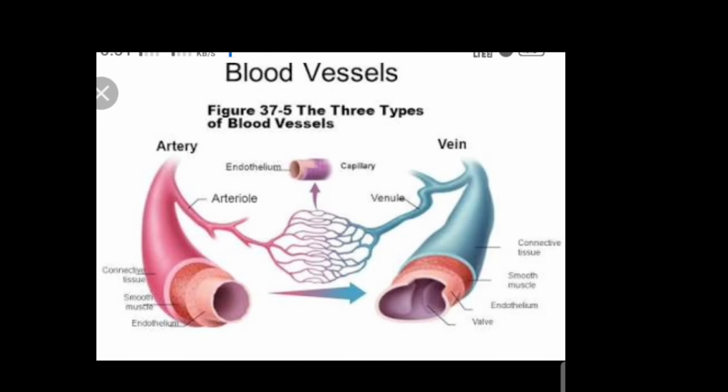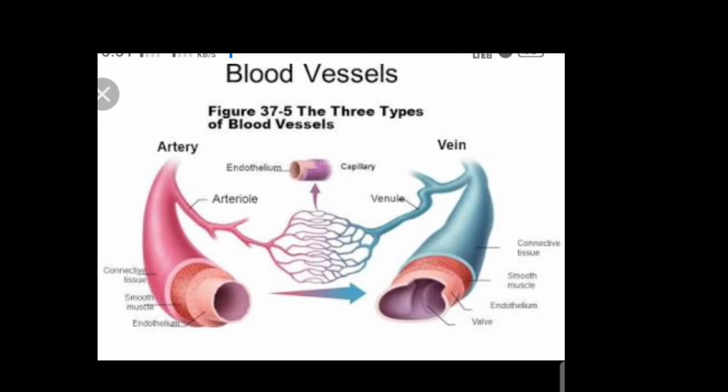Blood vessels are kind of tubes which carry blood throughout our body. There are three types of blood vessels in the body: arteries, veins and capillaries. Now we will describe arteries, veins and capillaries in detail.